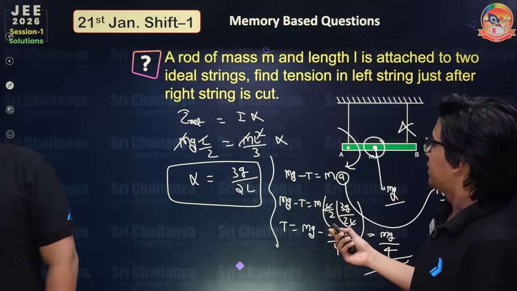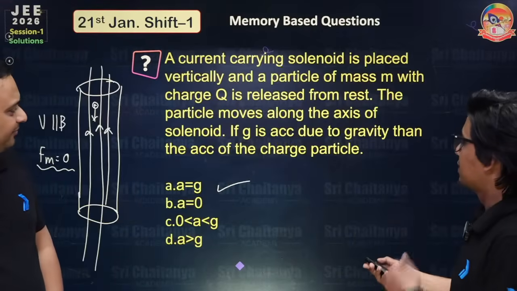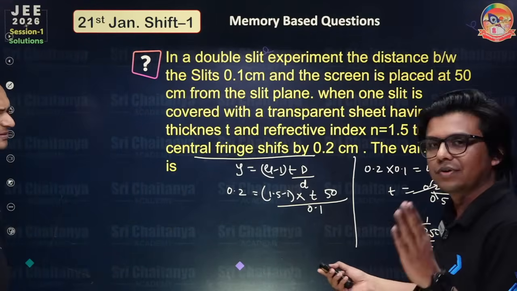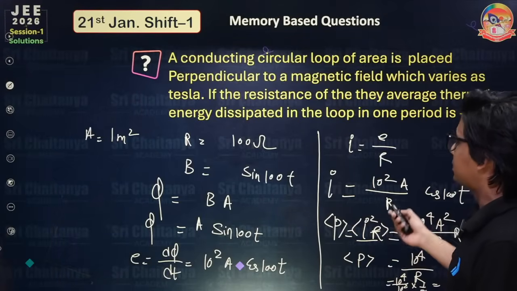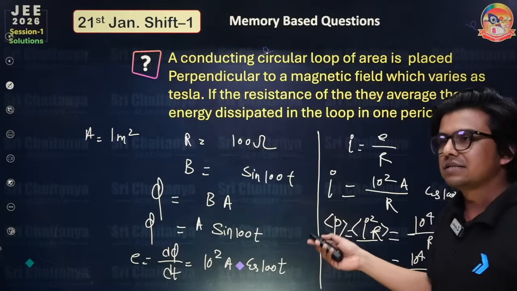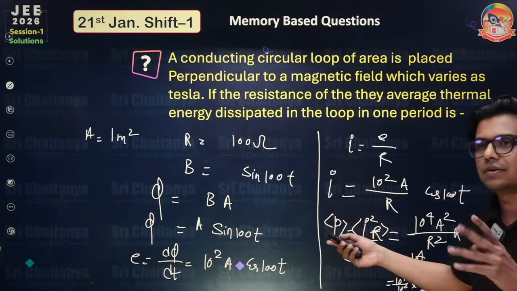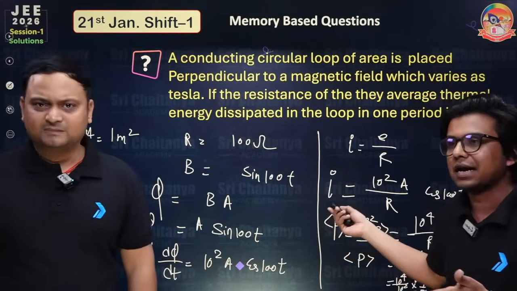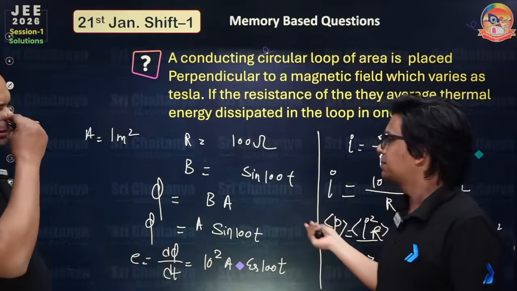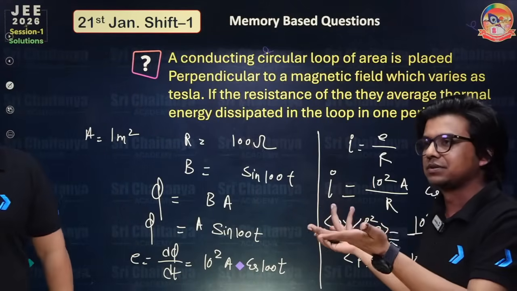Okay, sir. So what do you feel now after seeing this paper? What do you think? If someone was asking about the level of the exam, you can see a conducting circular loop. This question is a very easy one. You have to just write B, write the flux, take the time derivative, and calculate the EMF, the current and the power. Just apply the formula. The only trick is you have to calculate average power by using that cos square.